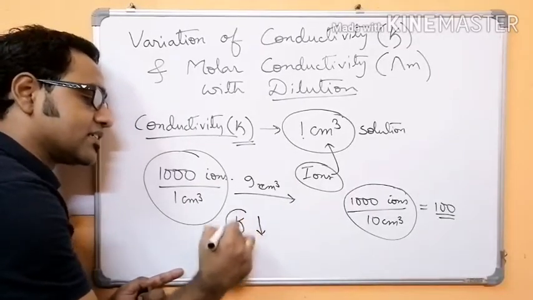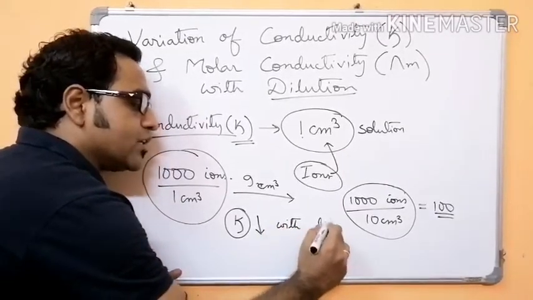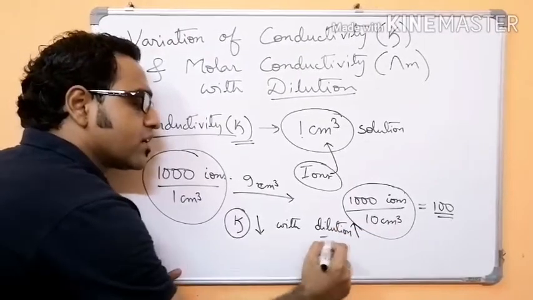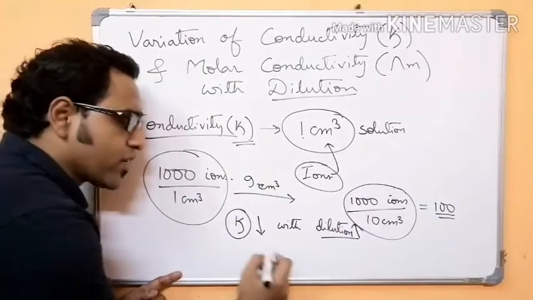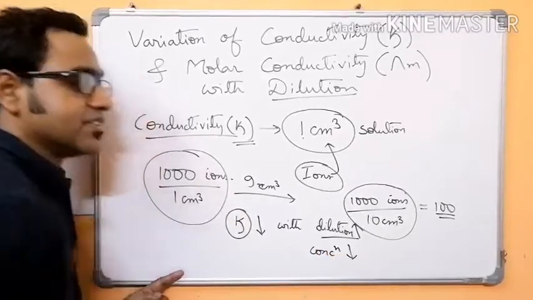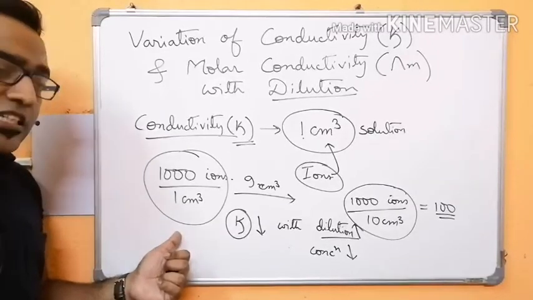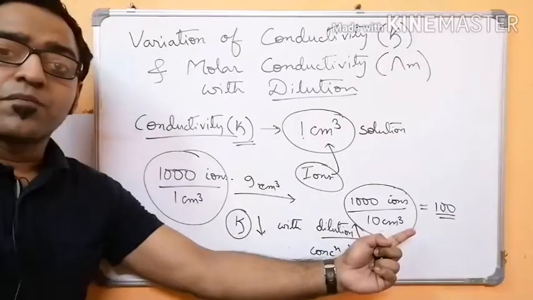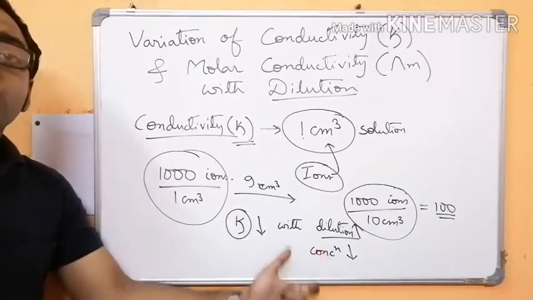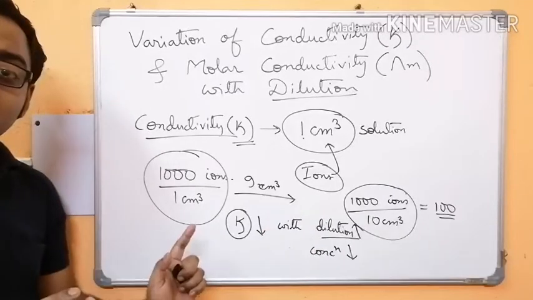Conductivity decreases with dilution. That means if you increase dilution, conductivity decreases, or you can say conductivity decreases as concentration decreases, because here the concentration is 1000 ions per centimeter cube, here it is 100 ions per centimeter cube. So as concentration decreases or volume increases or dilution increases, conductivity decreases. That's all.